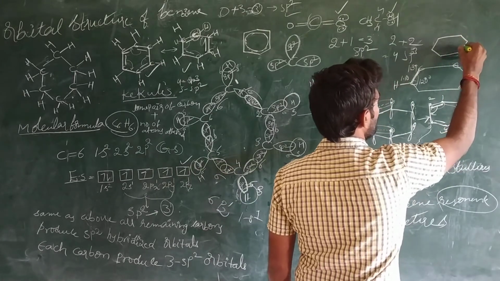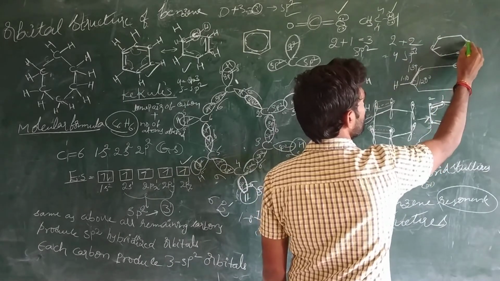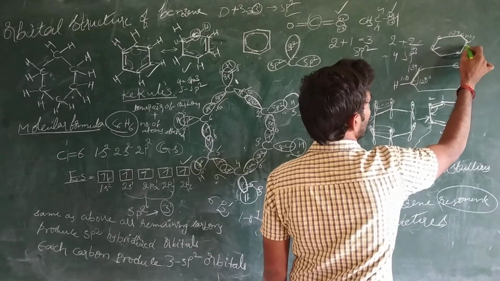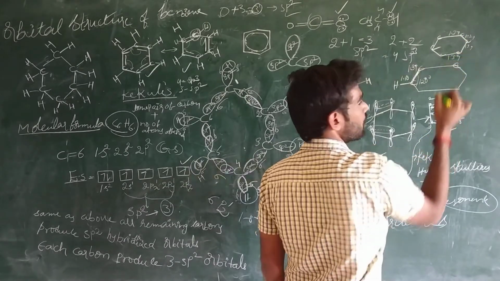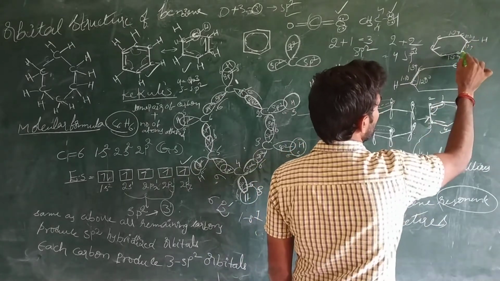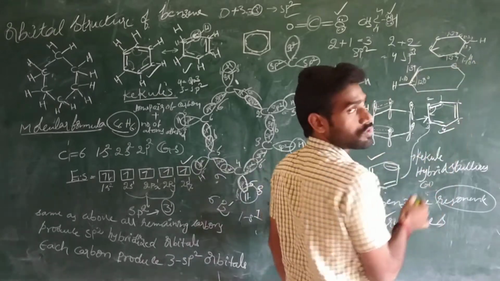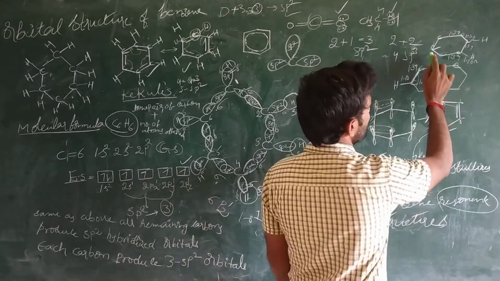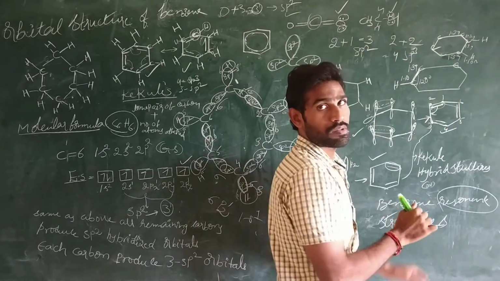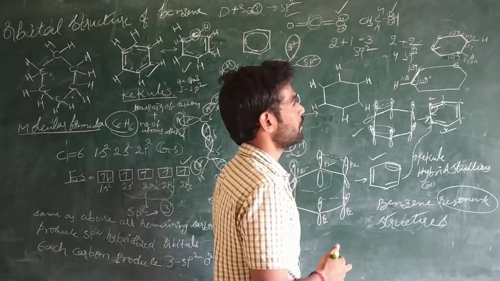Every carbon-carbon bond length is 1.39, 1.39, 1.39. So between the carbon and carbon, the distance is 1.39 angstrom. Like that, between the carbon and hydrogen, the bond length is 1.10 or 1.09 angstrom. So each hydrogen atom and every carbon atom is in the same electronic environment. That's why it is producing mono-substituted products.